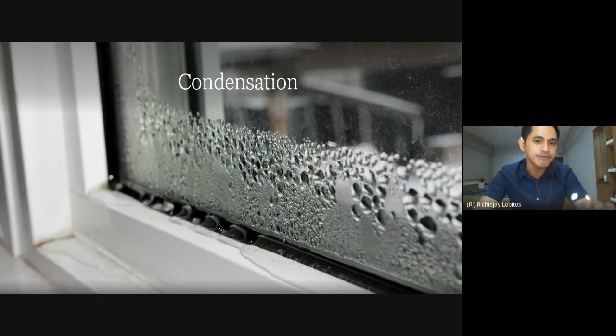You might not observe water droplets on the other side of the window because, again, it is the warmer air that loses heat and condenses. So condensation happens on the warmer side, not on the cooler side.